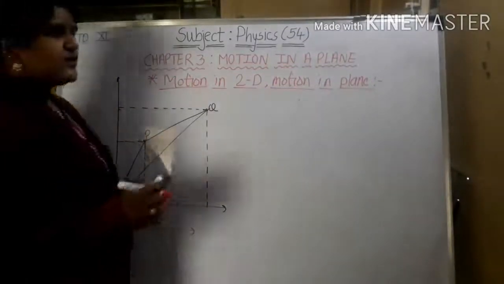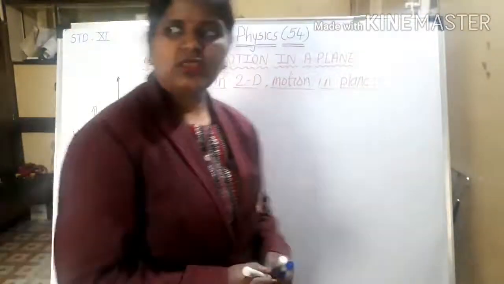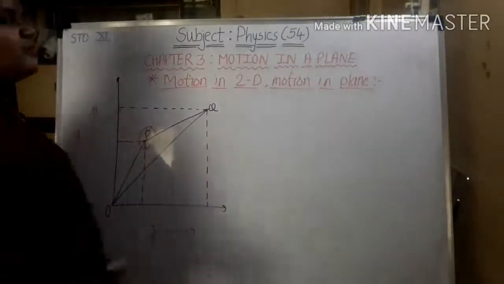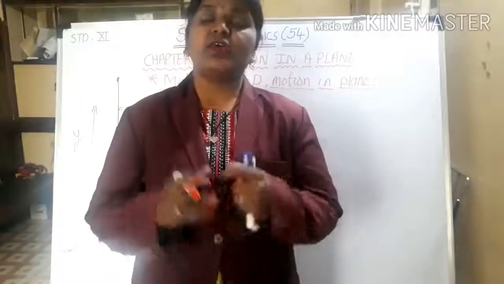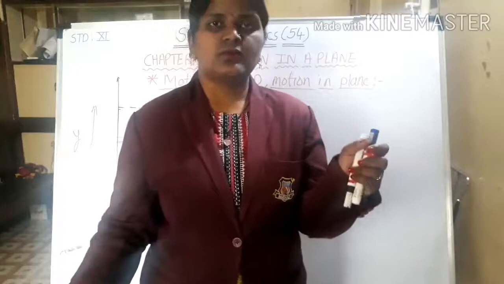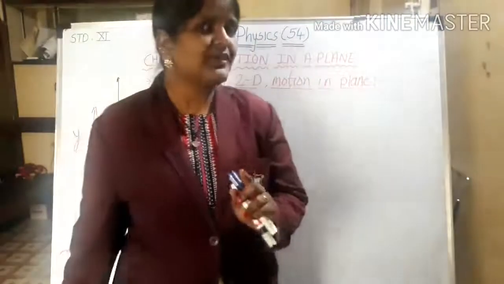Now what we are going to consider is any point which is at distance p. First we are going to consider the point P. Now we have to know the position of the particle which is at point P with respect to x as well as with respect to y. Why? Because 2D is there, we have to consider both the axes.